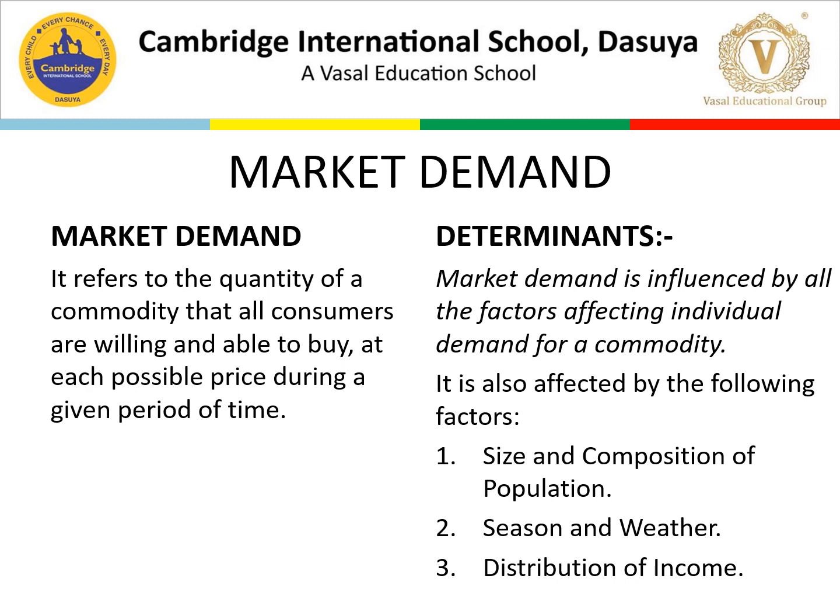There are certain more factors which are affecting the market demand. One is the size and composition of population. Suppose the population in one area for females is more. Obviously in that case, we will have more demand for female products. And if in some areas the population of babies is more, in that case obviously the demand for baby products is more. So size and composition of population is a factor that affects market demand.